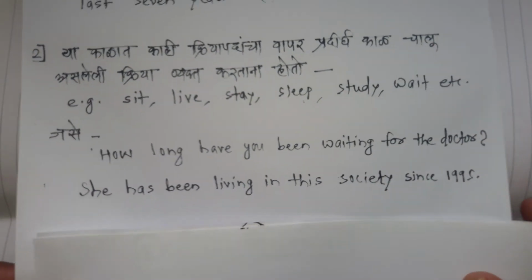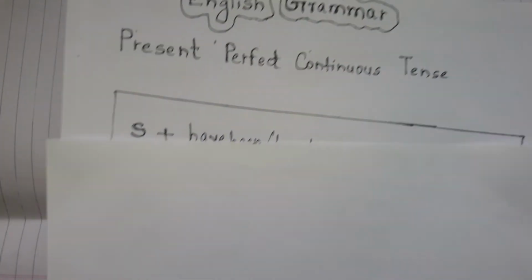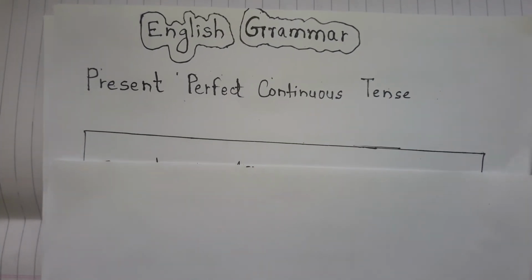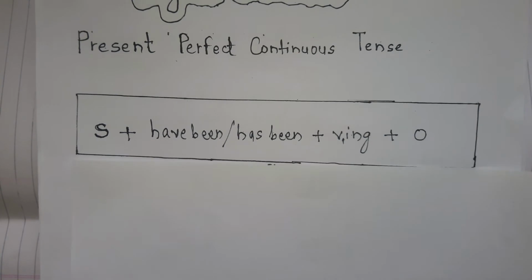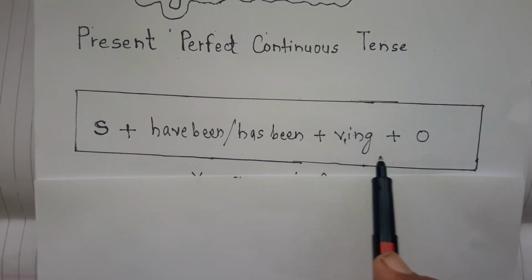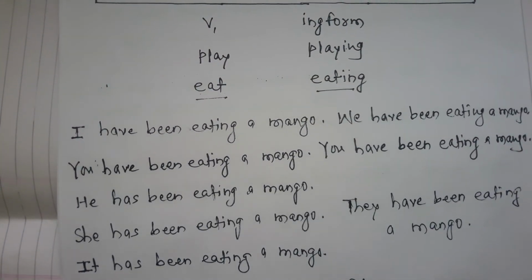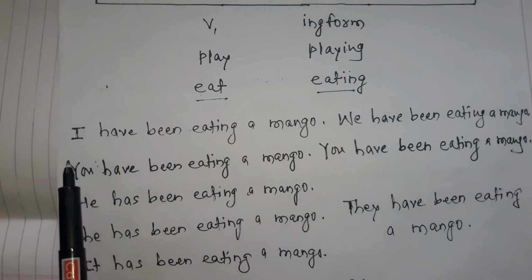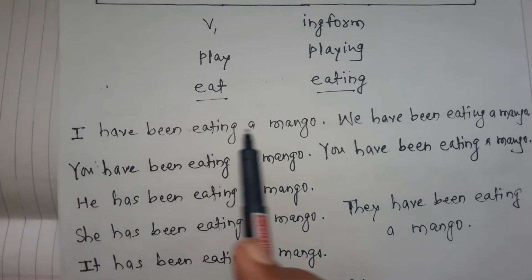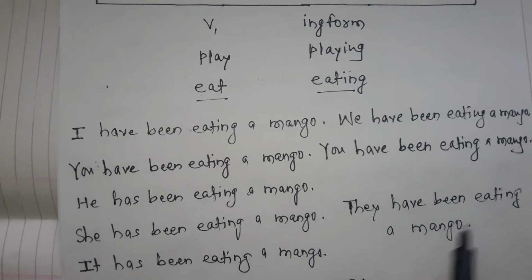Now a quick recap of this video. First of all, we saw the present perfect continuous tense sentence pattern: subject plus have been or has been plus V1 ing plus O. Then the sentences using various pronouns. I have been eating a mango, we have been eating a mango, you have been eating a mango, he has been eating a mango, she has been eating a mango, it has been eating a mango, they have been eating a mango.